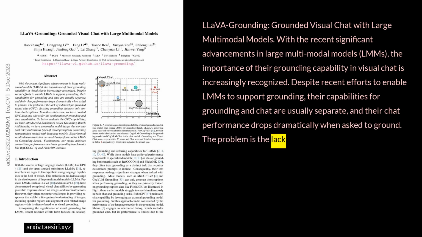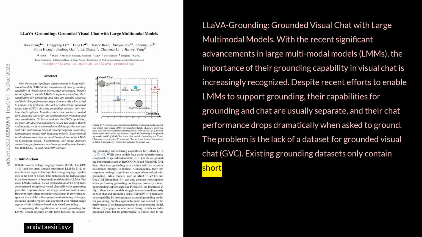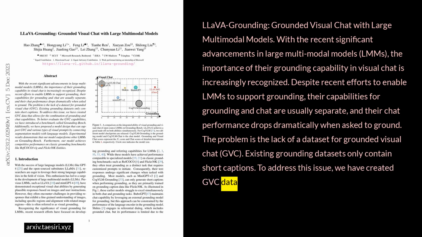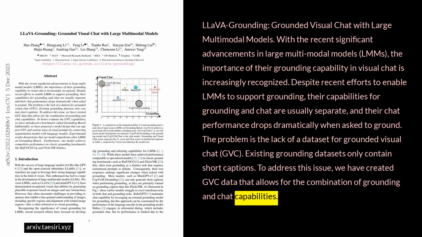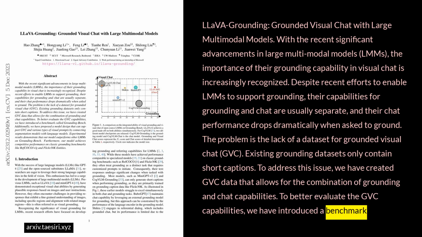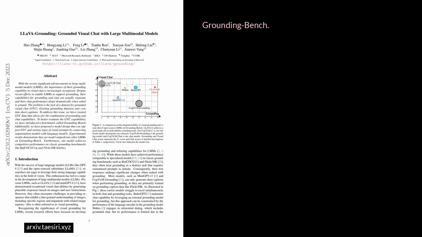The problem is the lack of a data set for grounded visual chat, GVC. Existing grounding datasets only contain short captions. To address this issue, we have created GVC data that allows for the combination of grounding and chat capabilities. To better evaluate the GVC capabilities, we have introduced a benchmark called Grounding Bench.